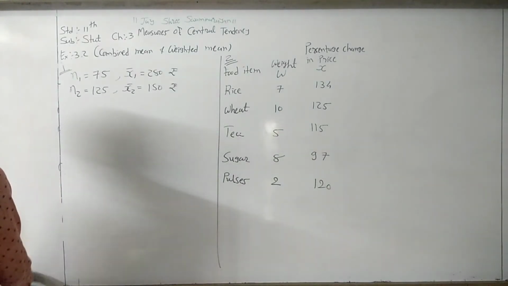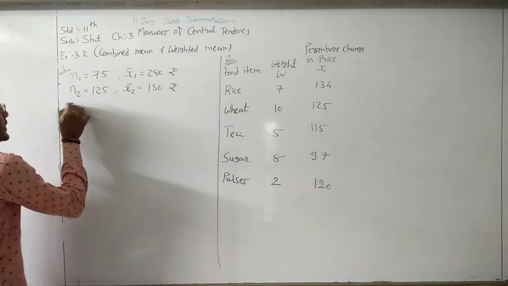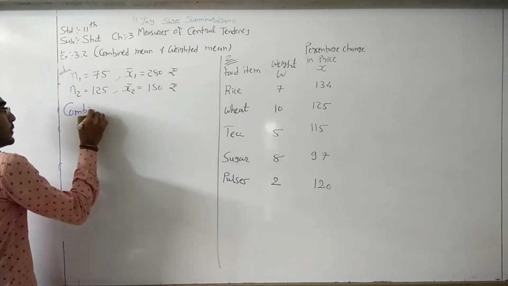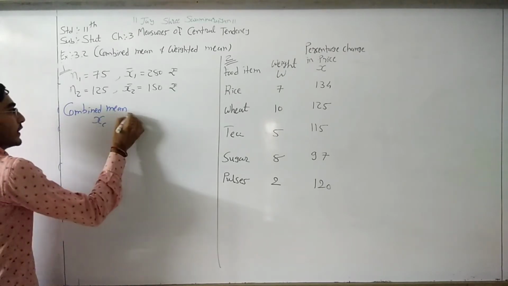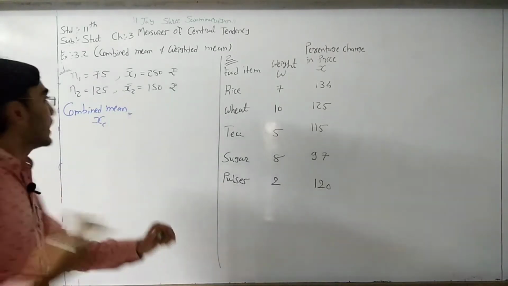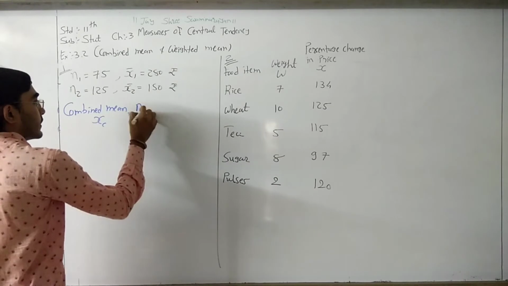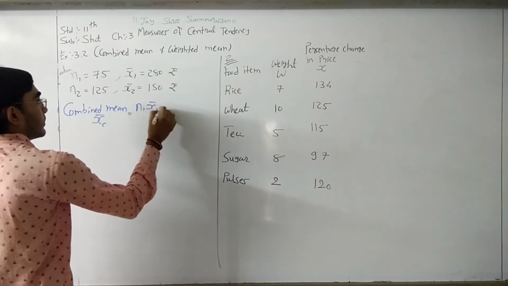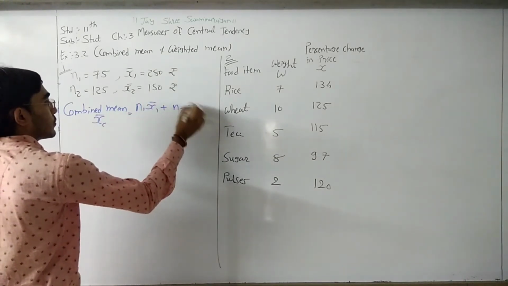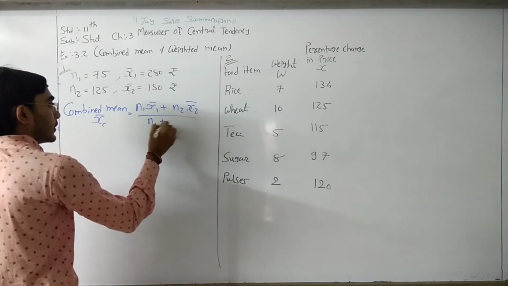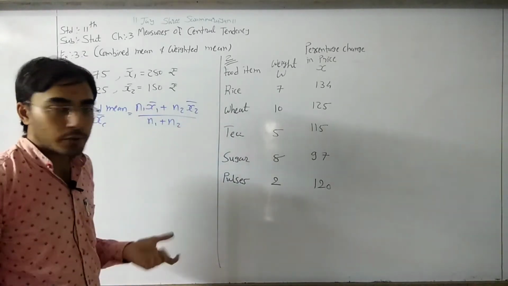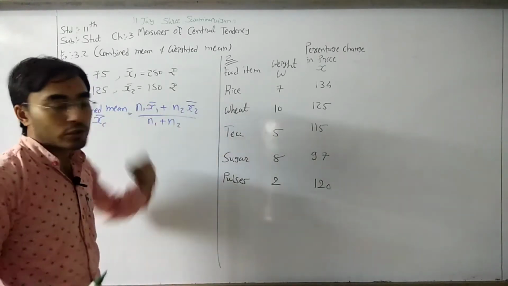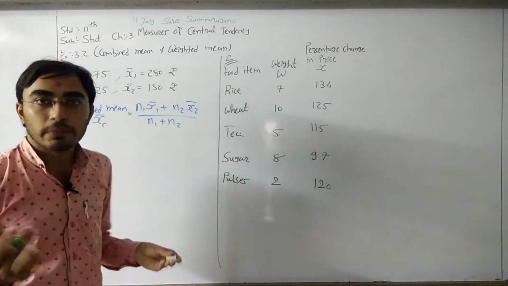Now here, the combined mean xc is equal to, now we have a total of two categories, right? So here we need to write n1 x1 bar plus n2 x2 bar divided by n1 plus n2. Here we have only two categories, so n1 and n2.